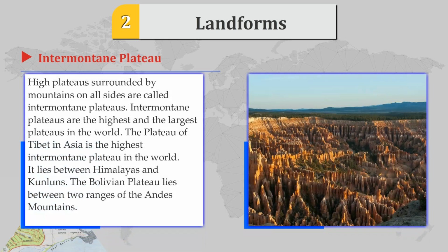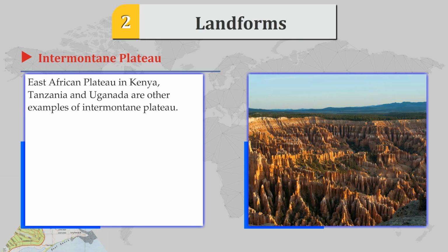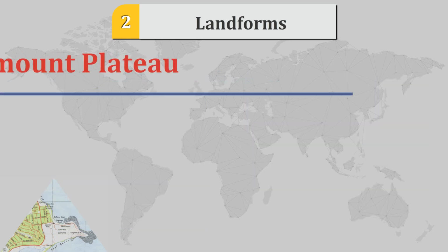Intermountain Plateau. High plateaus surrounded by mountains on all sides are called intermountain plateaus. Intermountain plateaus are the highest and the largest plateaus in the world. The Plateau of Tibet in Asia is the highest intermountain plateau in the world. It lies between the Himalayas and the Kunluns. The Bolivian Plateau lies between 2 ranges of the Andes Mountains. The East African Plateau in Kenya, Tanzania and Uganda are other examples of intermountain plateaus.